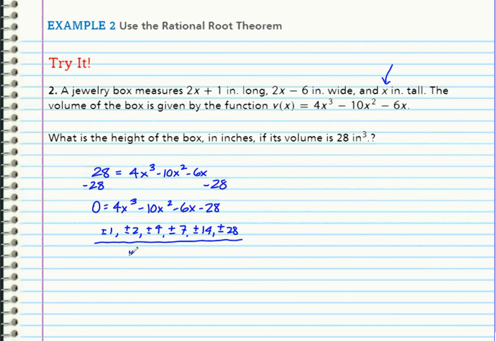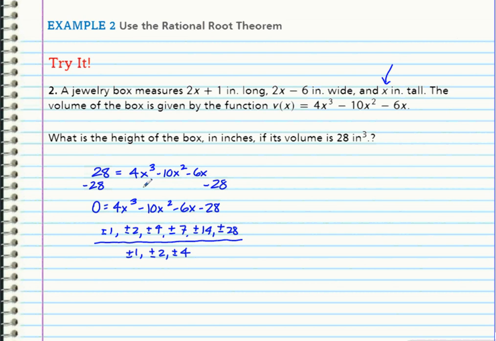The factors of 4 we've already done: plus or minus 1, plus or minus 2, and plus or minus 4. So now, what I would do is plug this into my calculator and figure out which one of them does actually give me a 0. Okay? And when you do this, it's going to take you a while to test.